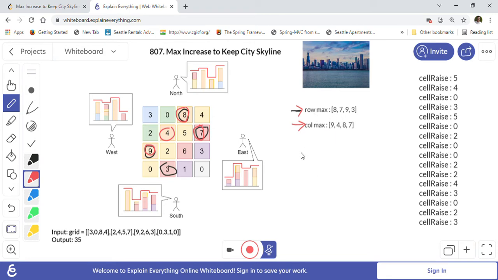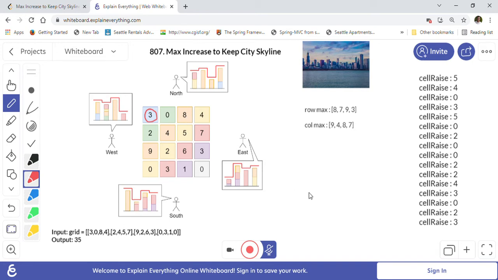Both arrays we will prepare while we are traversing this grid, right? So we have to traverse this grid once, and after that, let me just remove this coloring now. I just wanted to show you which are the highest ones for each row and each column. After that, we will again go through this grid one by one position. So first position we will go here, right? What we will do is we will compare the maximum of this row and this column, right? So whatever minimum value in these maximums basically, right?